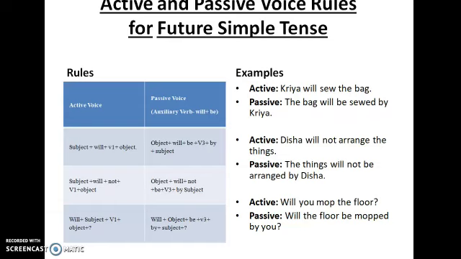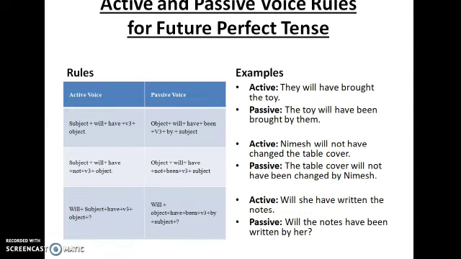Now the last one is a question. Will you mop the floor? The question word, the will, should be there. The floor be, will the floor be mopped by you? Or if it was a simple sentence with simple future tense, the sentence would be, the floor will be mopped by you. So when you rearrange it, you can make it into a question. Will the floor be mopped by you?